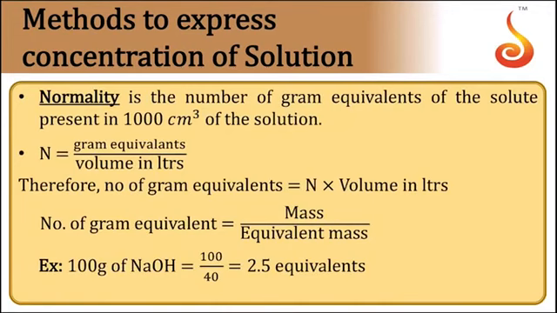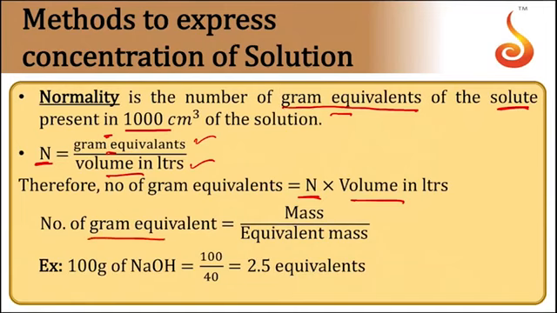Then comes normality. Normality is defined as the number of gram equivalents of solute present in 1 liter of solution. So the fundamental formula of normality is the number of gram equivalents by volume in liters. From this we can say the number of gram equivalents will be equal to normality into volume in liters. And the formula to calculate the number of gram equivalents is equal to mass of the element by equivalent mass.